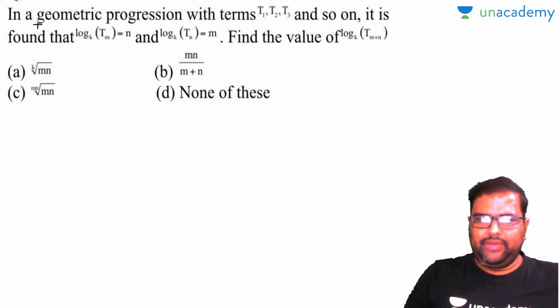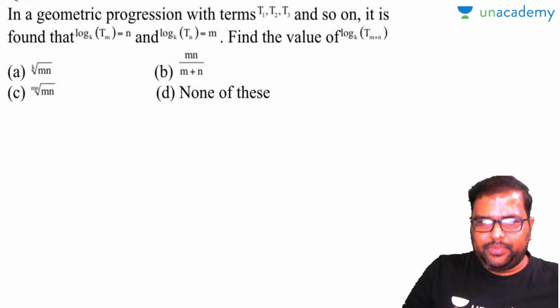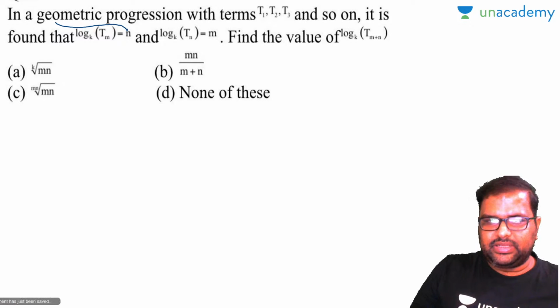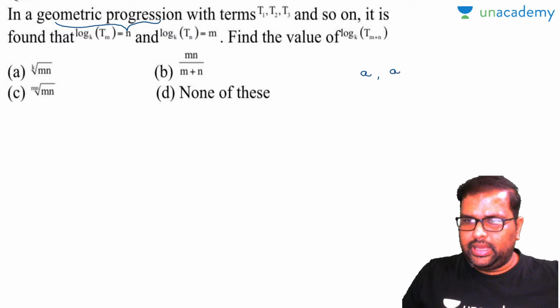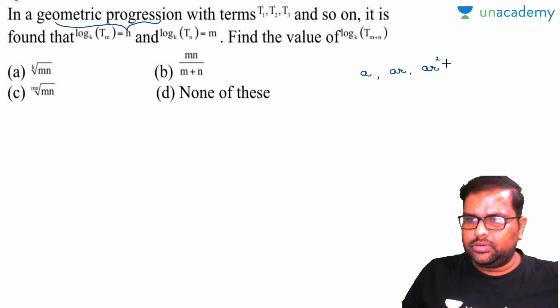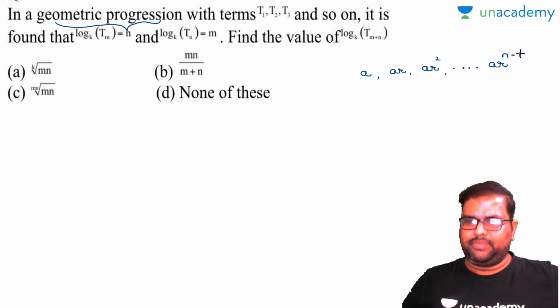Very good. So I will explain this question here. Next question, you solve it. In a geometric progression, as we have seen in the previous case, everybody knows. Now see here, I'll write down the general geometric progression format: a, ar, ar square, and so on, a into r to the power of n minus 1. Am I right? Yes, perfectly.